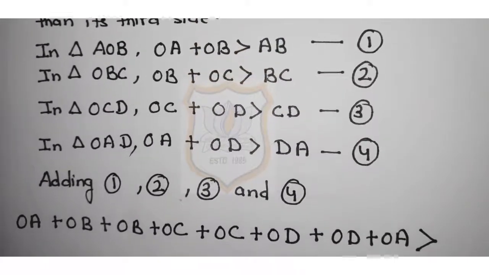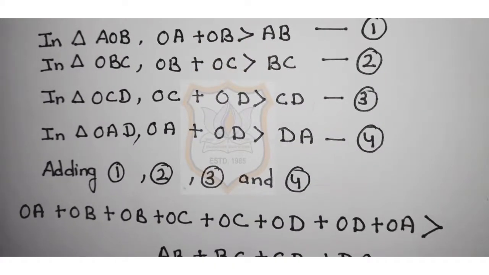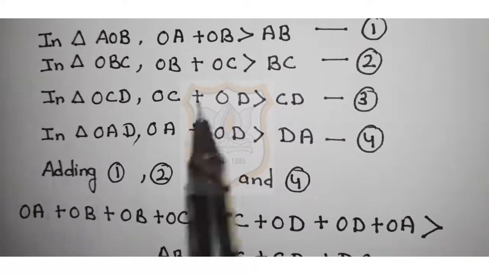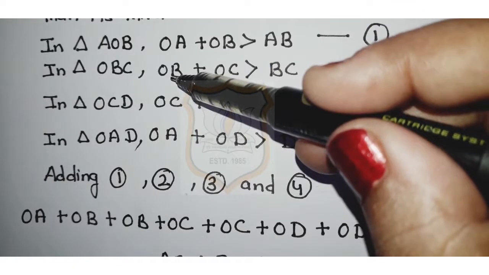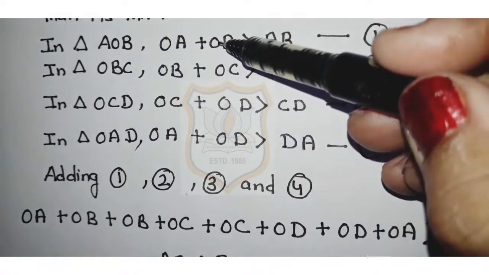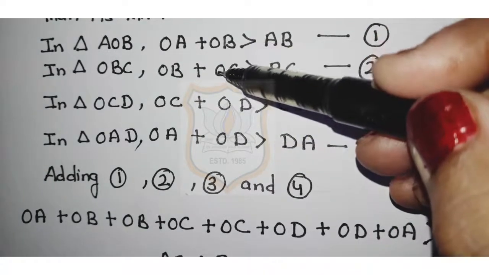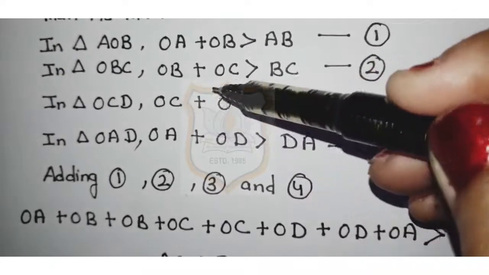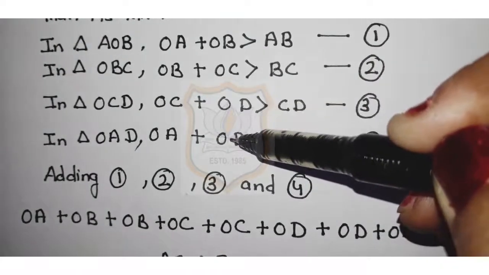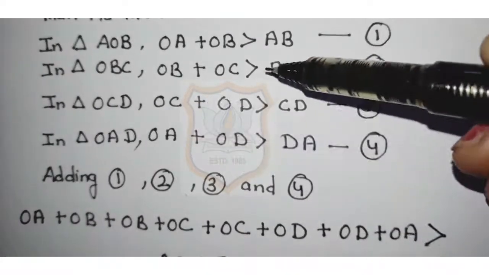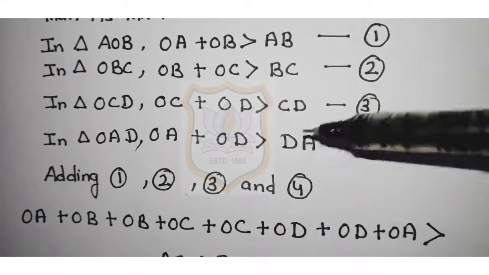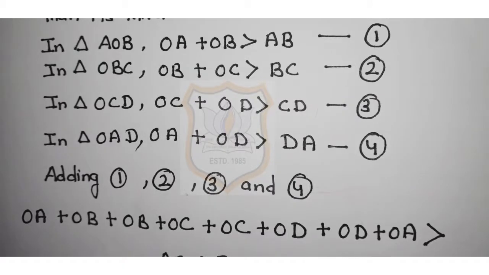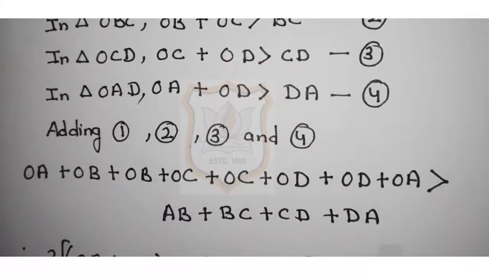Now adding inequalities 1, 2, 3 and 4, we will get OA plus OB plus again OB plus OC plus OC plus OD plus OD plus OA is greater than AB plus BC plus CD plus DA. See, I have already written it out here.